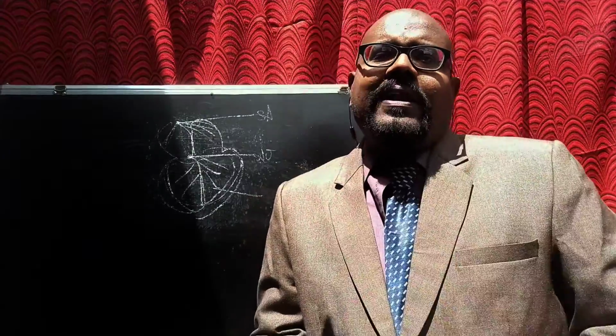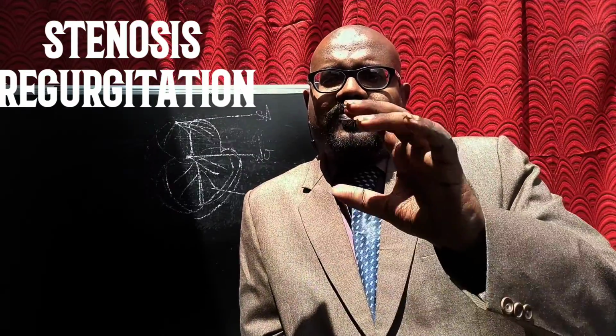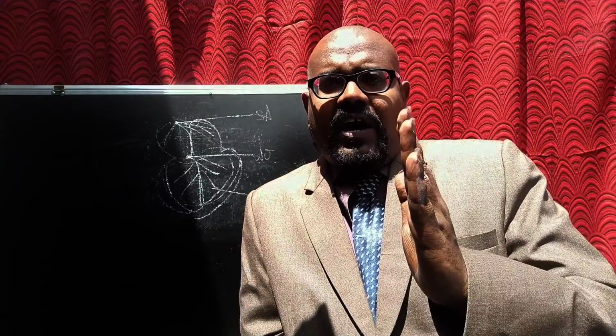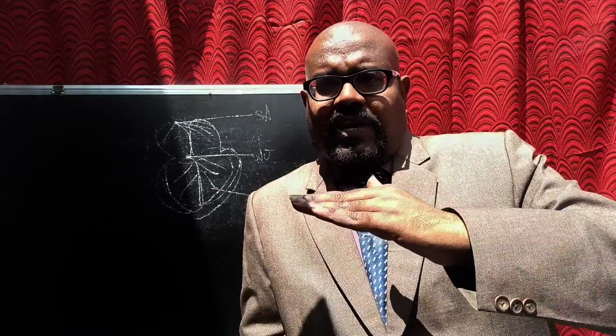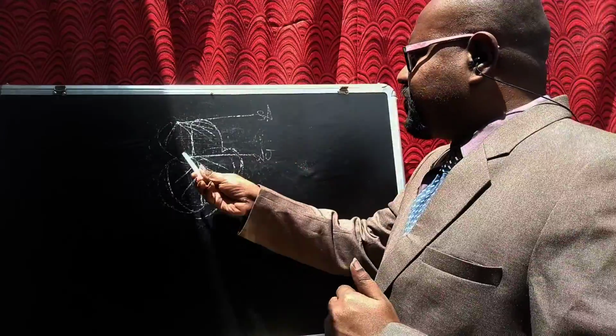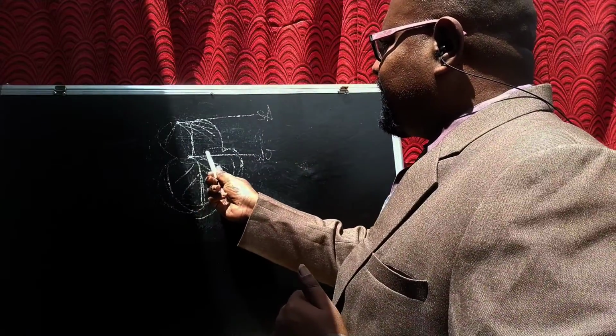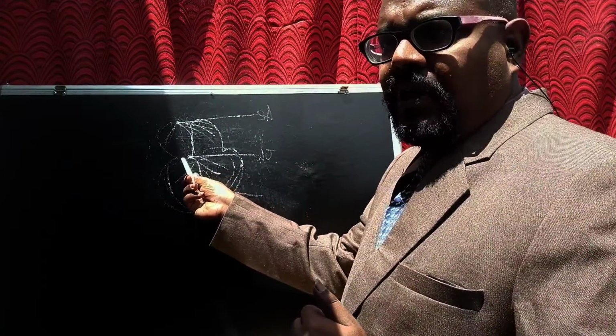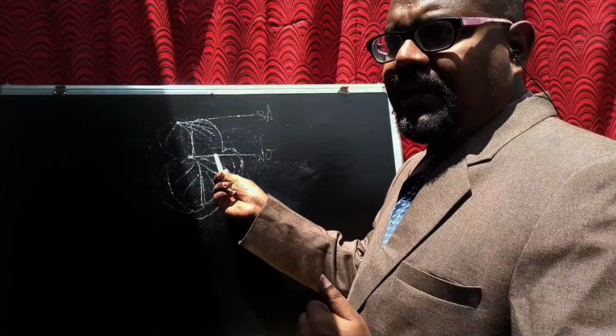There are two main chances: one is stenosis, another one is regurgitation. What is the process of stenosis? Stenosis is nothing but the stopping of the blood flow. For example, we know that between the auricles and ventricles you have two valves, the auriculoventricular valves. Here it is a tricuspid valve, and here it is a bicuspid valve.